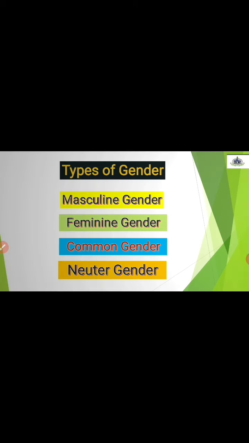So as we know, the nouns refer to the name of a person, animal, place or thing. Yes or no? A noun means name of a person, place, thing or an animal. So here we can see the persons. These are the persons, in which one is male and the other is female. Okay, students? So what do you mean by male?